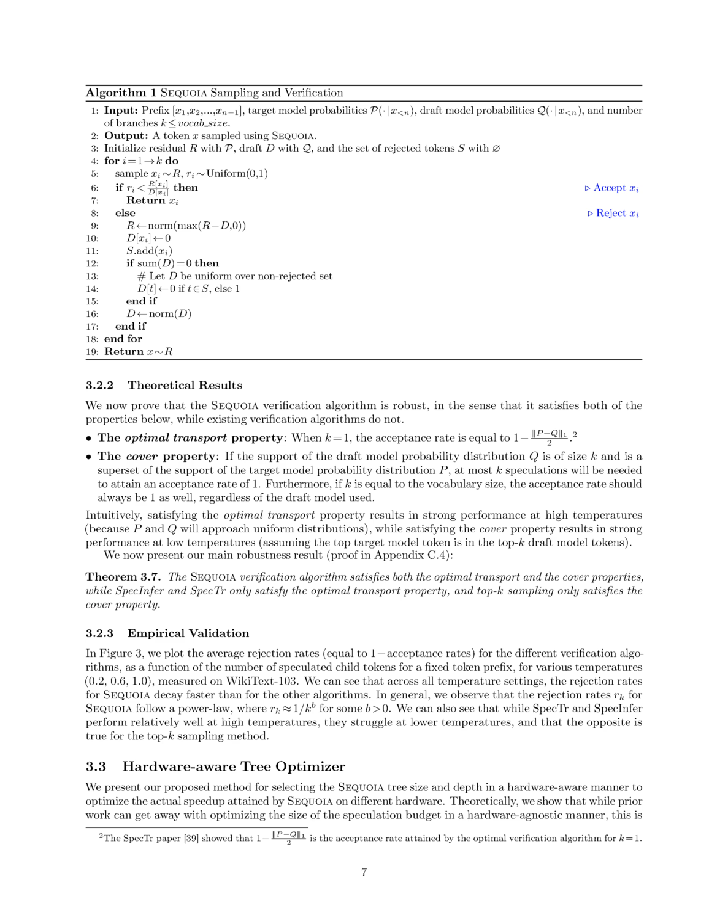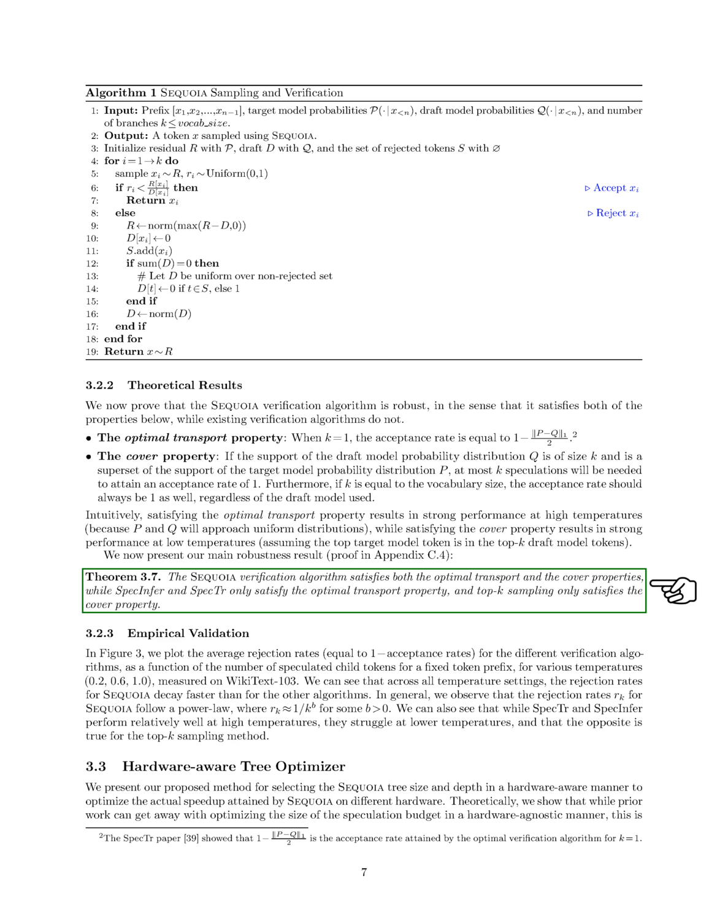Section Summary. In this section, we prove that the SEQUOIA tree construction algorithm scales effectively with the size of the speculated tree, demonstrating that the number of generated tokens is lower bounded by a logarithmic function in the tree's size. We introduce the concept of a verification algorithm having a power law acceptance rate and show that the SEQUOIA algorithm satisfies this property, leading to unbounded token generation scaling logarithmically with tree size. Additionally, we establish that the SEQUOIA verification algorithm is robust, meeting both the optimal transport and cover properties, unlike existing verification algorithms.